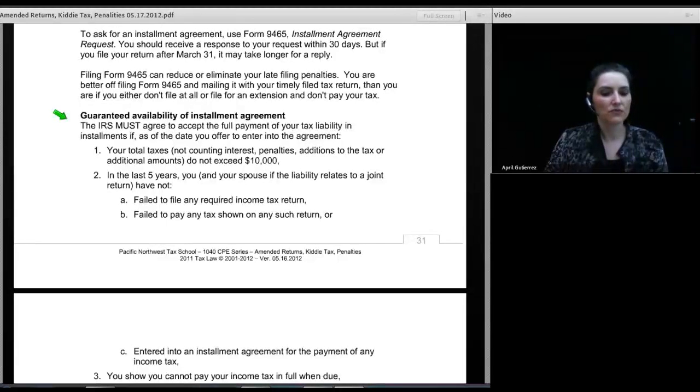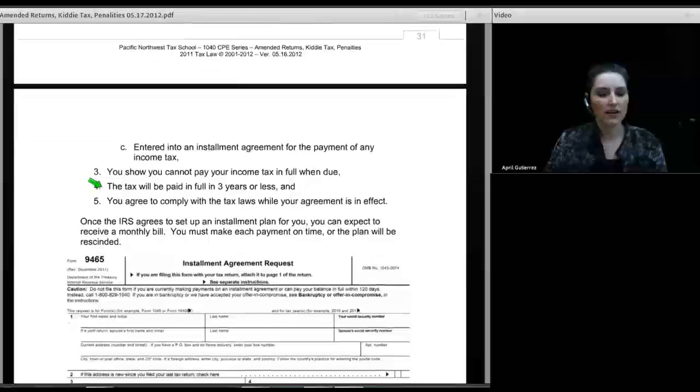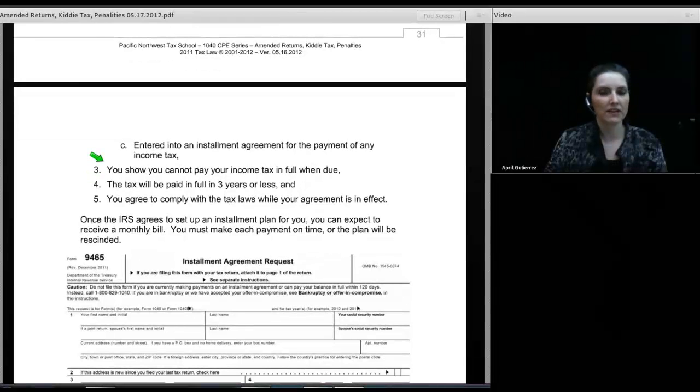The IRS must agree to accept full payment of your tax liability in installments if, as of the date you offer to enter into the agreement, the total taxes, not counting penalties, additions to the tax, or other additional amounts, do not exceed $10,000. And that in the last 5 years, you and your spouse, if the liability relates to a joint return, have not failed to file any of the required income tax returns, failed to pay any tax shown on any such return, or entered into an installment agreement for the payment of any income tax.